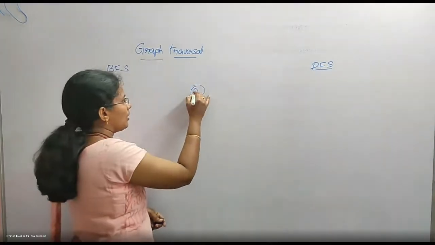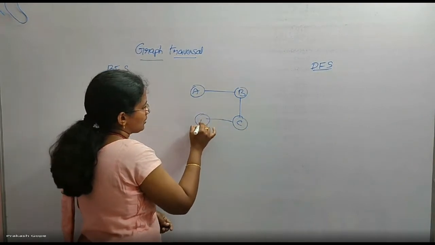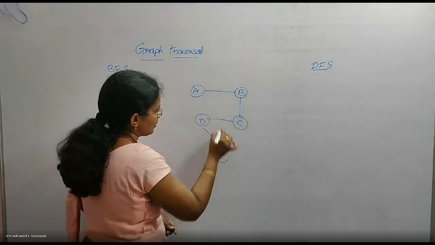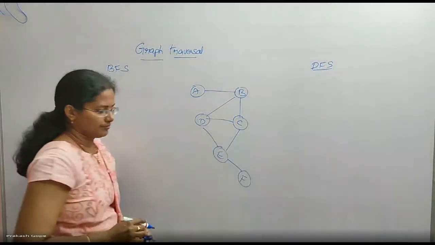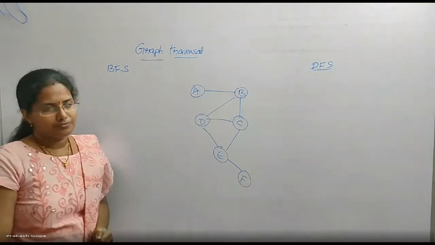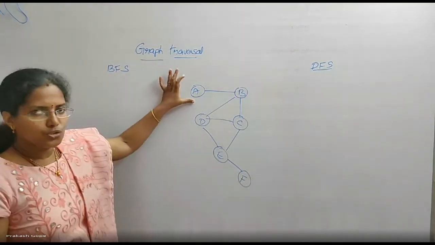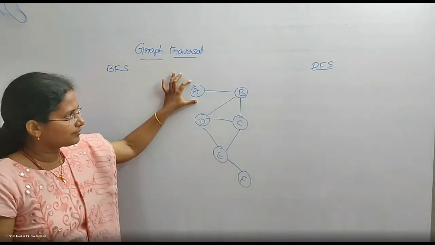I take the same graph A, B, C, D. First, let us talk about BFS, breadth first. We will start at a source vertex. For example, in this case, let us assume A as a source vertex.